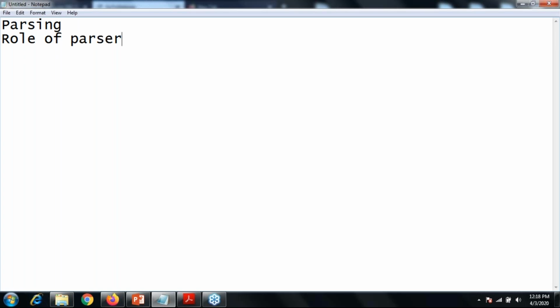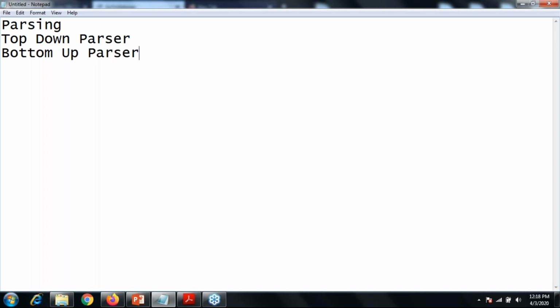Right? So we have different types of parsing methodologies. The major types of parser are the top-down parser as well as the bottom-up parser.